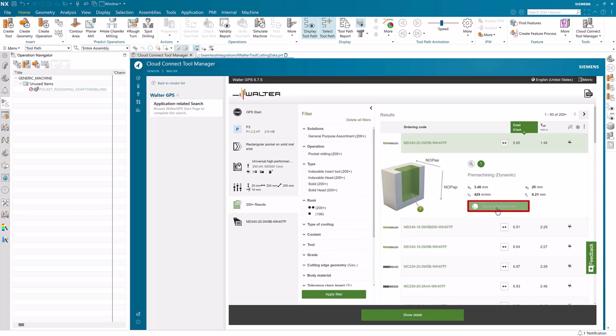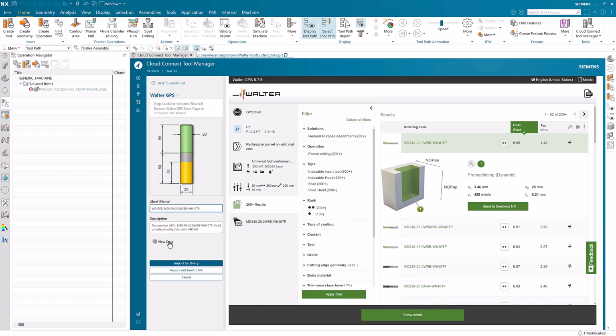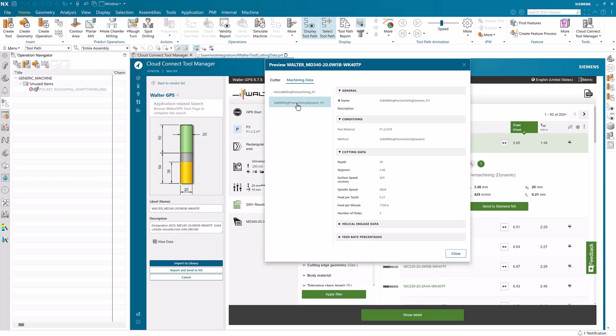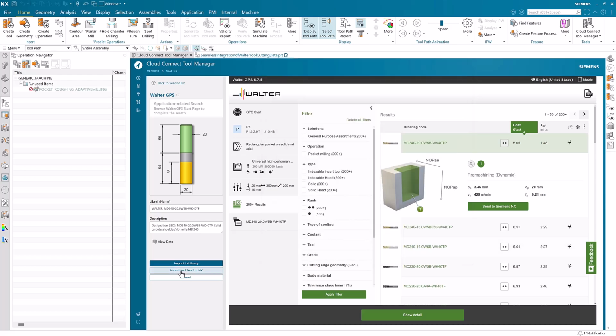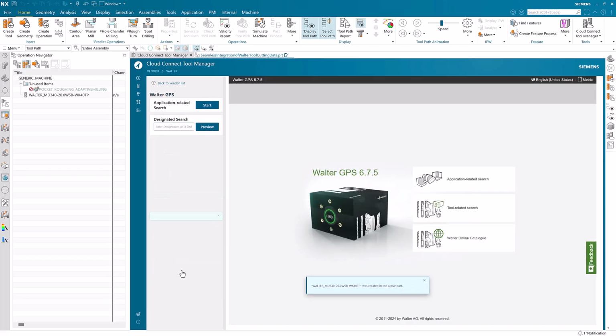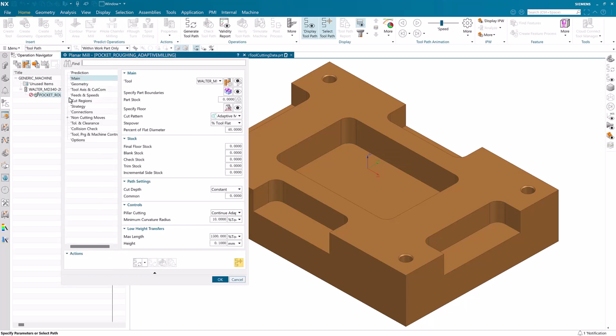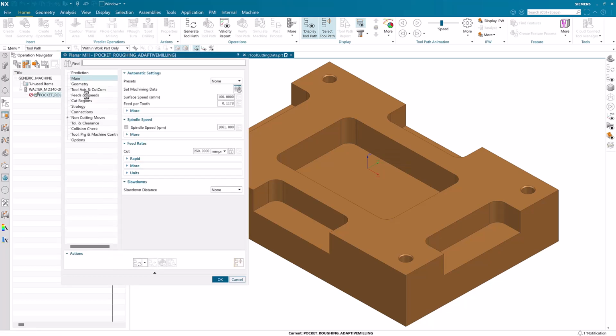Send to Siemens NX will send the tool and machining data you select to Cloud Connect Tool Manager. Click on Import and Send to NX. You can select machining data for your operations.